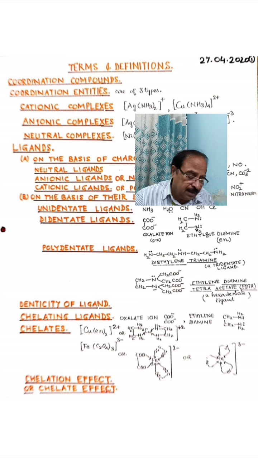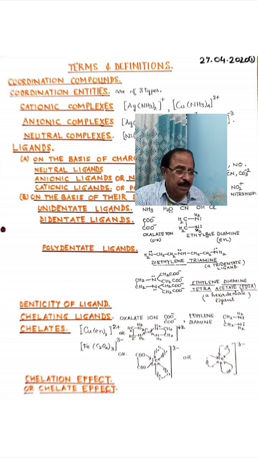So such compounds in which the metal atom or metal ion form ring-like structures along with the chelating agents are known as metal chelates or simply chelates. In another example, there are three oxalate ligands which are ligating with the iron cation. Now I have given the structure. You can see there are three oxalate ligands ligating with the iron atom. So three 5-membered rings are formed around the iron atom.